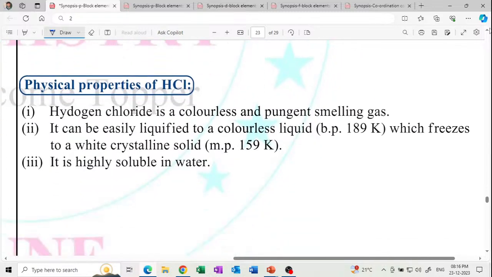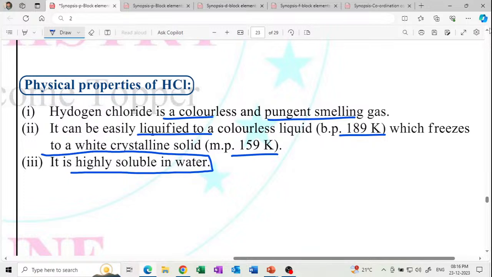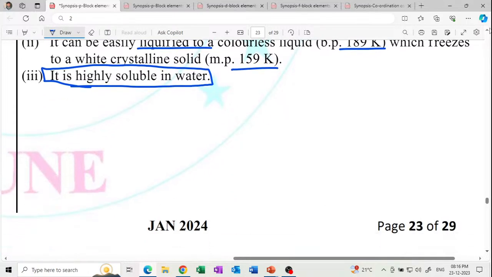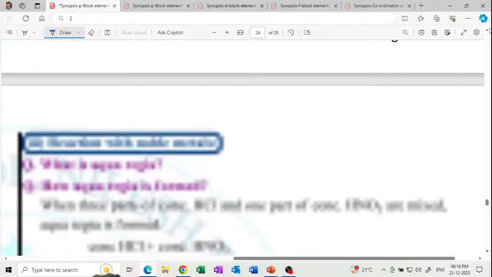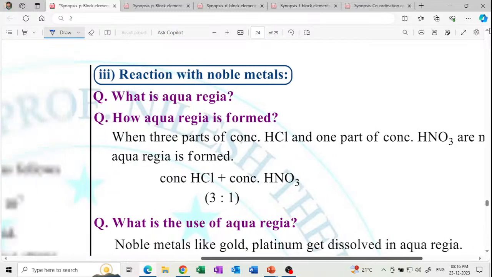Physical properties: it is pungent smelling and colorless, liquefies at 189 K, melting point 159 K, and is highly soluble in water. HCl is highly soluble in water. But it is a gas. Hydrogen chloride is a gas, not a liquid. It is soluble in water and then used in liquid form.